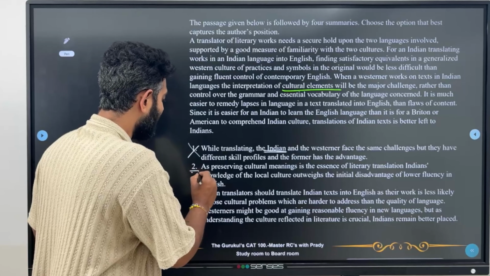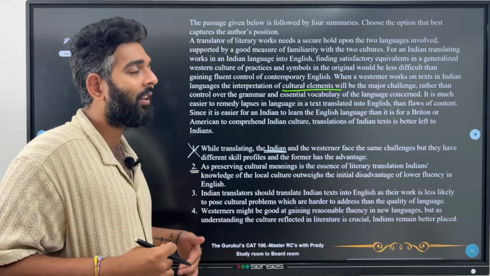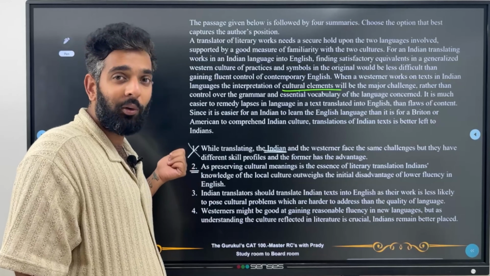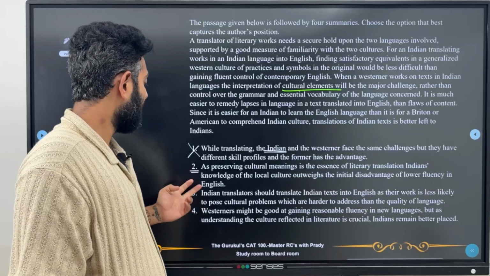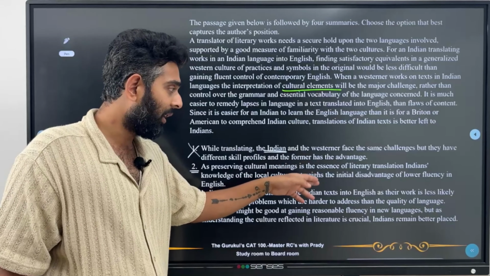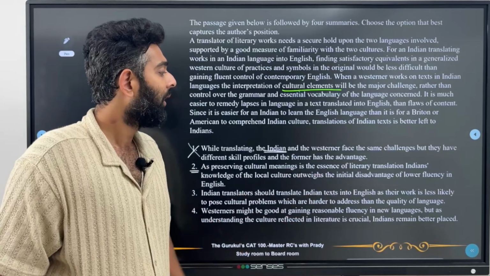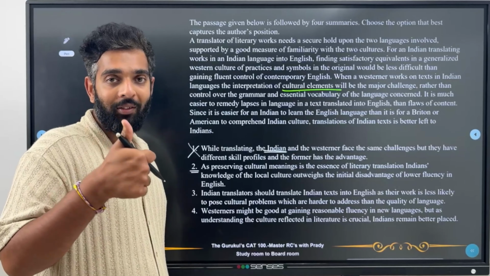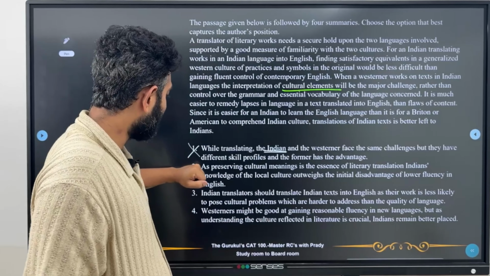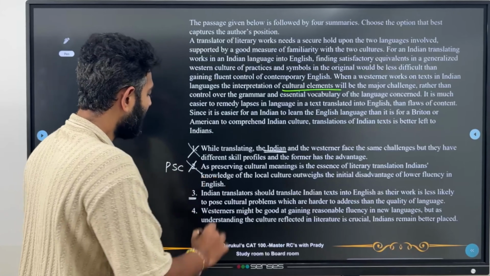This is a desirable answer, although I feel that it's a little partial in scope, that it's not directly telling that yes, Indians should be the ones translating, but we can keep this as a good answer. If we do not find anything else, we'll go with this. Option 3: Indian translators should translate Indian text into English, as their work is less likely to pose cultural problems which are harder to address than the quality of language. So this accurately summarizes more aspects of what is being told in the paragraph. So now 2 can be rejected as a partially scoped choice, and 3 is our better answer.